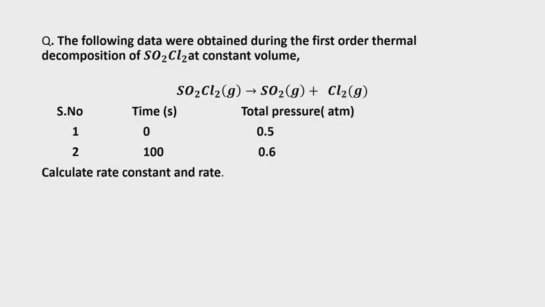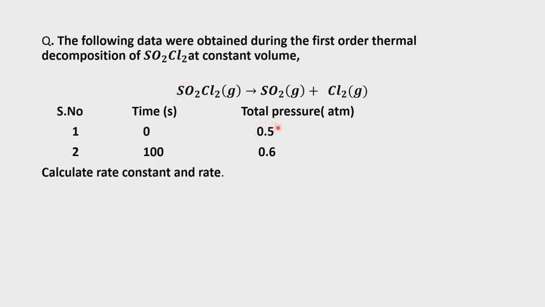Second question. The following data were obtained during the first order thermal decomposition of SO2Cl2 at constant volume. The reaction is given. Calculate the rate constant and rate. Now check here. 0 means this is the initial, the pressure due to SO2Cl2.